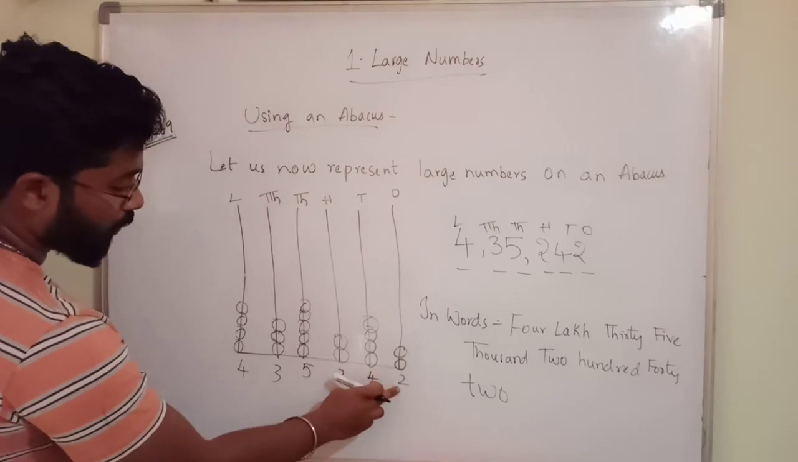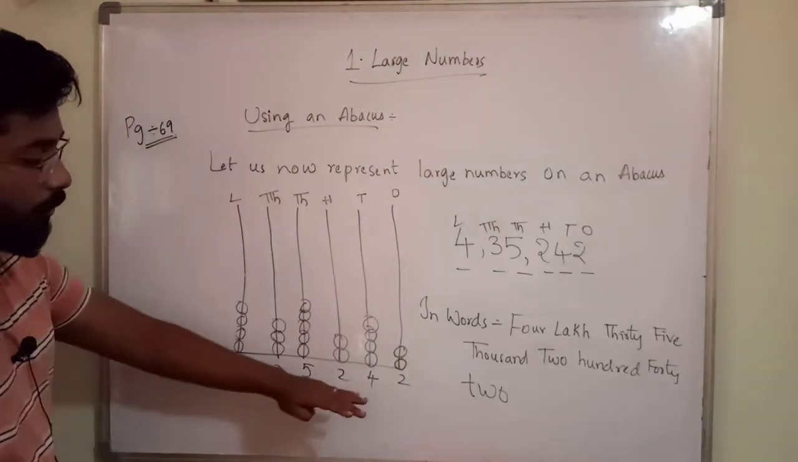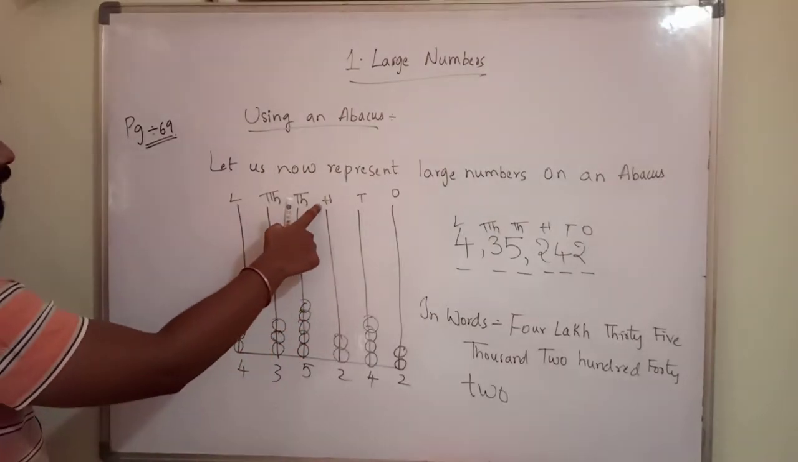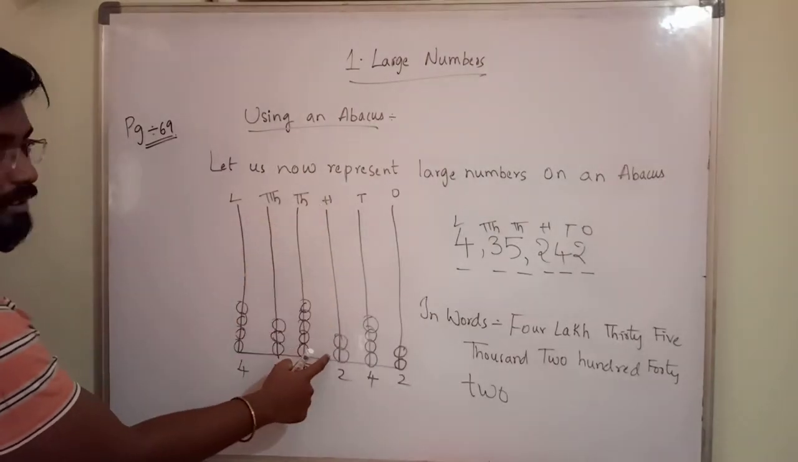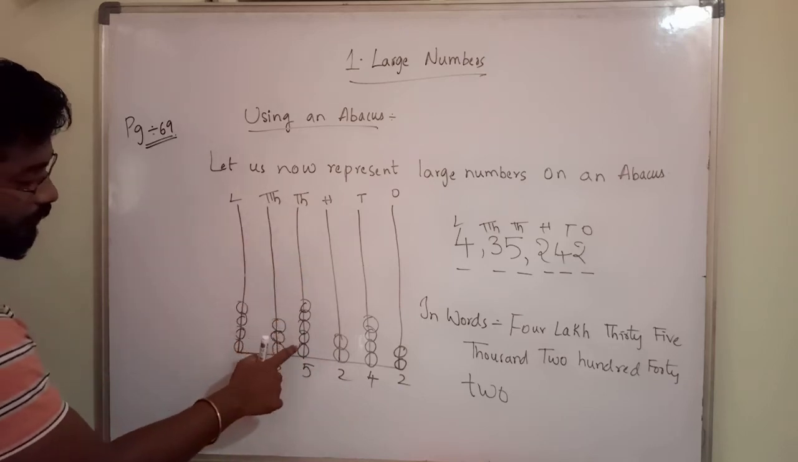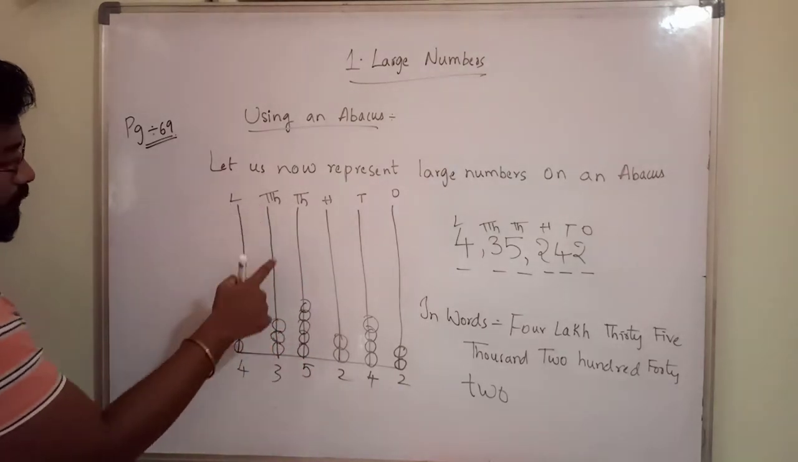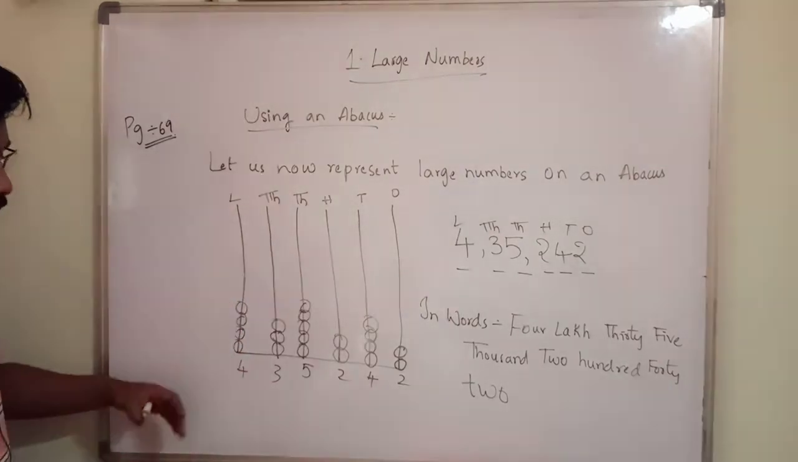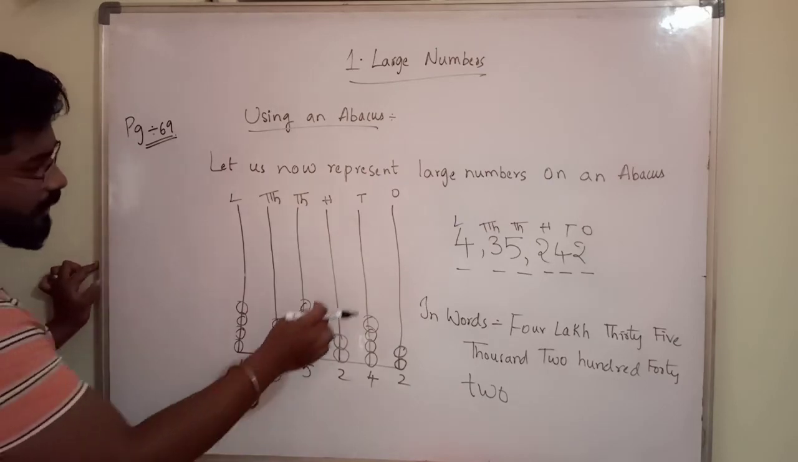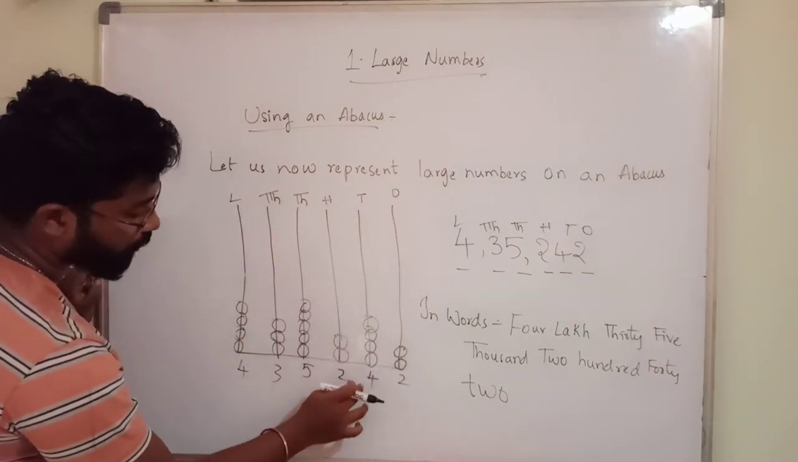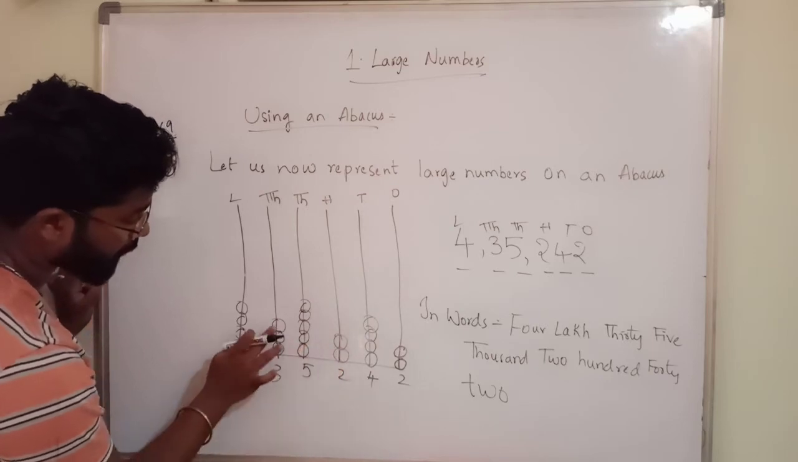All these bottom numbers represent the number of beads in the particular rod. Next, in the hundreds rod 2 beads are there, so 2. In the thousands rod 1 2 3 4 5, 5. In the 10,000s rod 1 2 3, 3. In the lakhs rod 1 2 3 4, 4. So you should write 2, here 4, here 2, here 5, here 3.